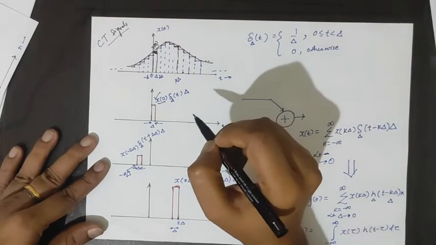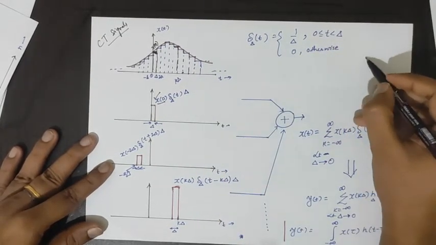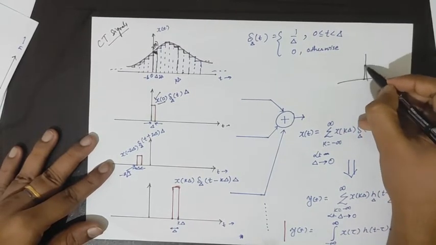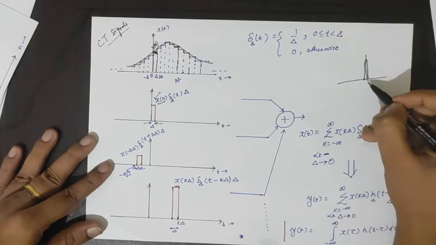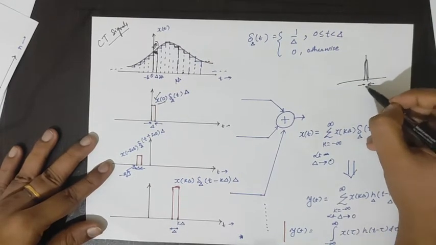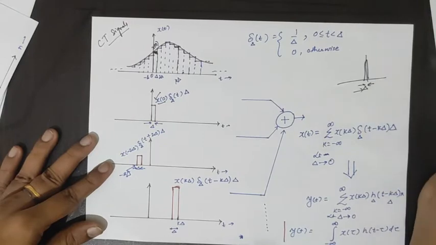Now we already know the nature of an impulse signal for a continuous time signal. It is obtained for a very small value of delta.